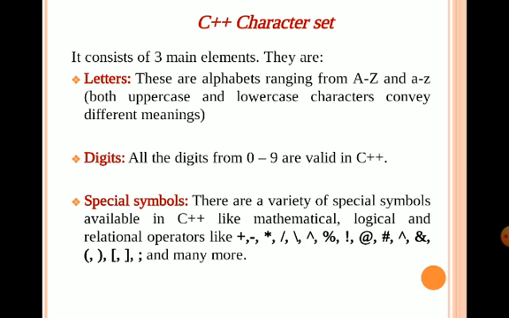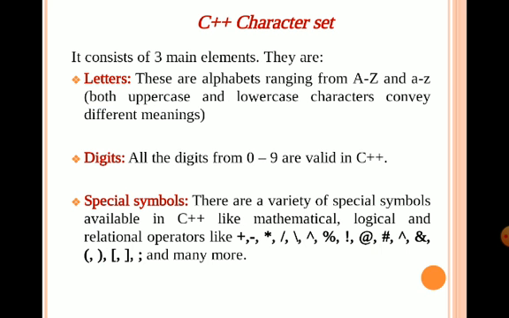Character set. C++ consists of three main elements. They are letters, digits, and special symbols. Letters. The letters are the alphabets, ranging from capital A to Z and small a to z. Since C++ is a case-sensitive language, uppercase and lowercase characters convey different meanings.